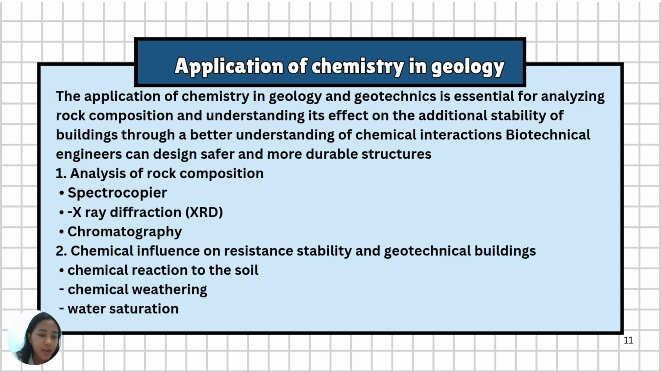Chemical reactions in soil. Chemical reactions occurring in soil can affect the stability and mechanical properties of the soil. Some relevant reactions include chemical weathering and water saturation. Okay. Next.